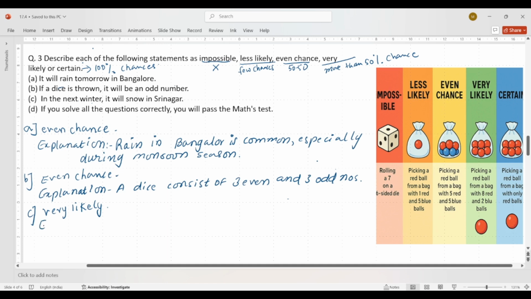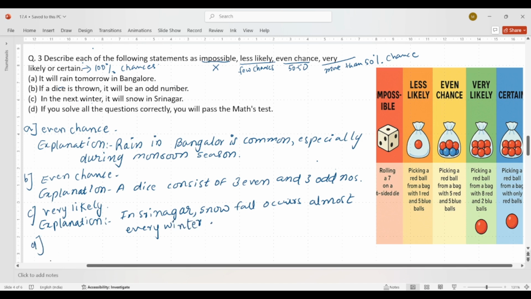The explanation will be: in Srinagar, snowfall occurs almost every winter.